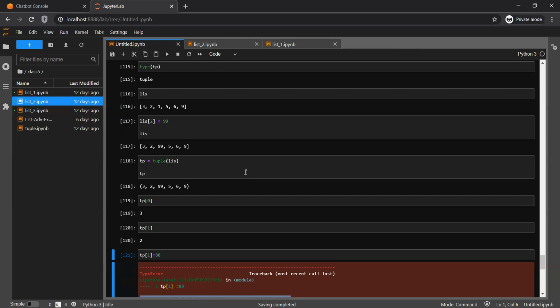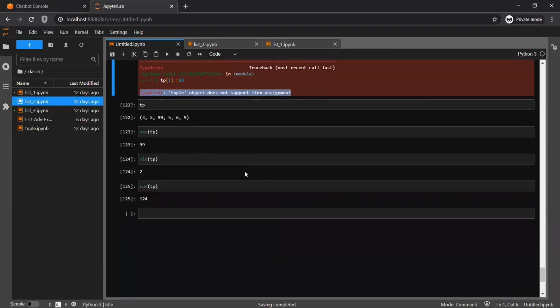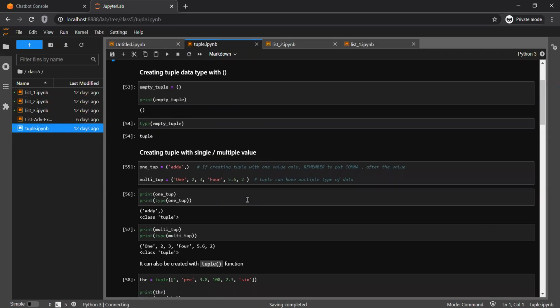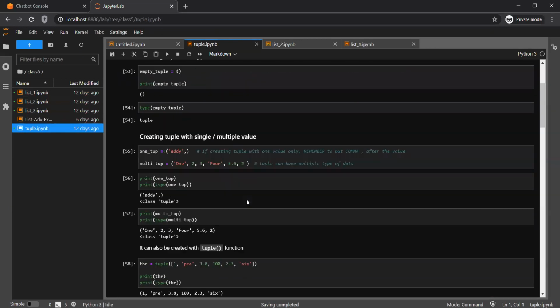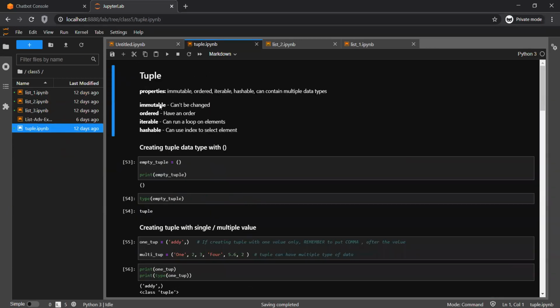Otherwise everything is the same. So whenever we want to create a variable type where we insert a value, and once the value has been inserted nobody can change that variable, then we use a tuple. But whenever we have to do a lot of modifications with the elements or items, then we use a list. And this is the basic difference between tuple and list. So I have put a tuple as well. What you can do, you cannot do. So understand these terms as well.